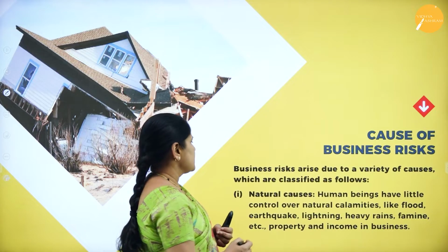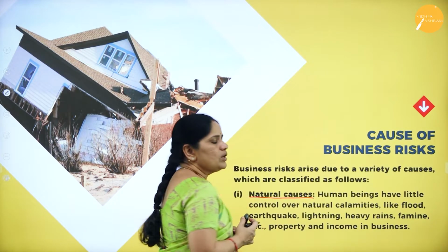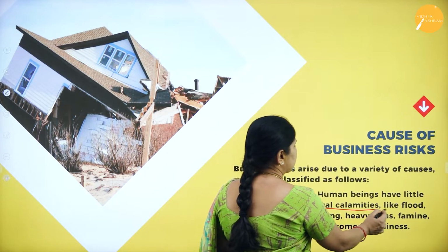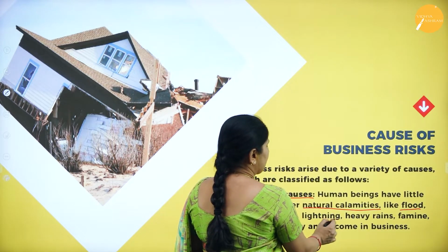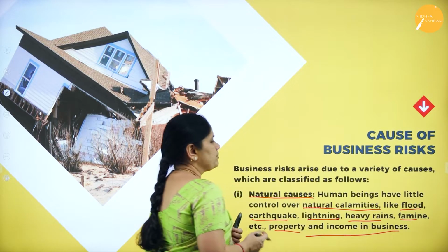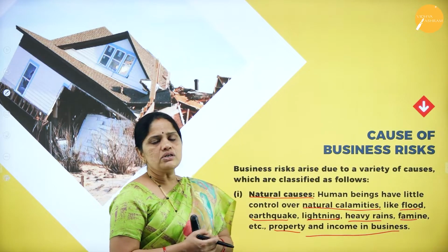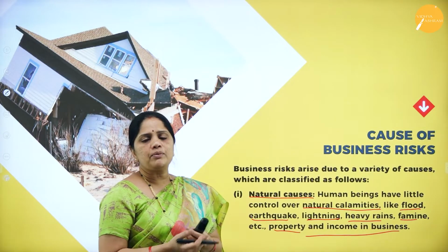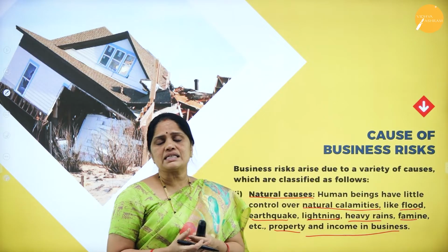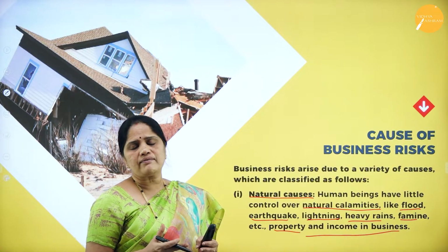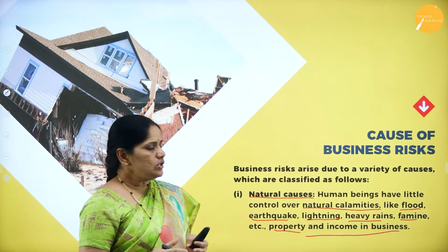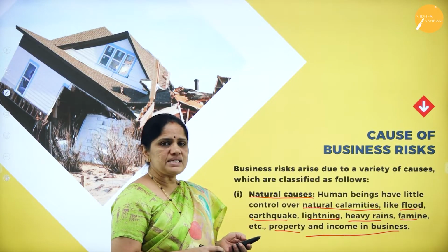Now, the first cause is the natural causes. What do we mean by natural causes? Human beings have little control over natural calamities like flood, earthquake, lightning, heavy rains, famine, etc., which affect property and income in business. So we all know that natural calamities like earthquakes, floods, lightning, heavy rain have an impact on the business environment, as a result of which the business may function or it may not function. So this is one of the causes for business risk.